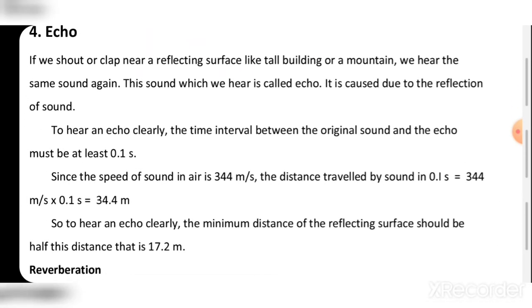How many laws of reflection are there? There are two laws of reflection. First, the angle of incidence is equal to the angle of reflection. And another is that the incident ray, reflected ray and normal lie in the same plane.